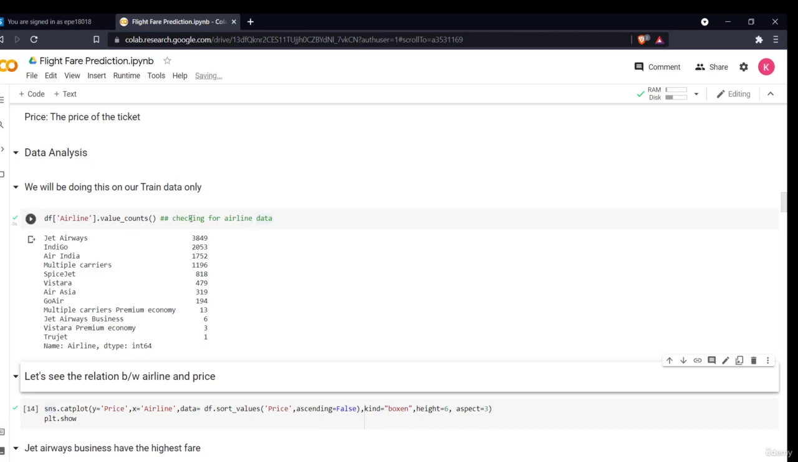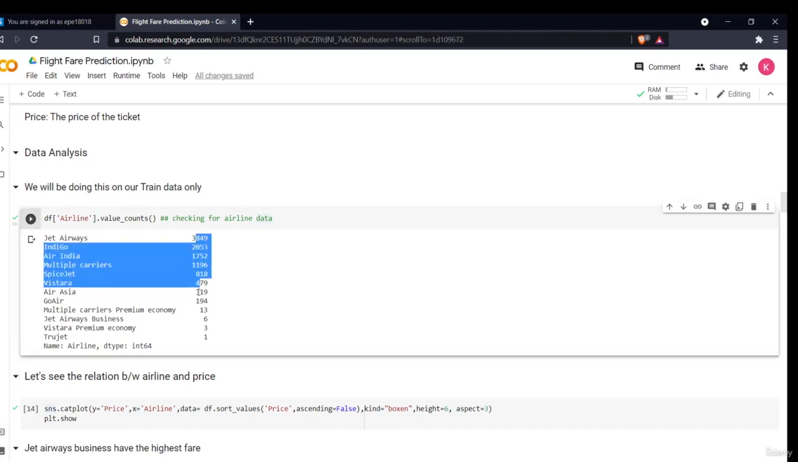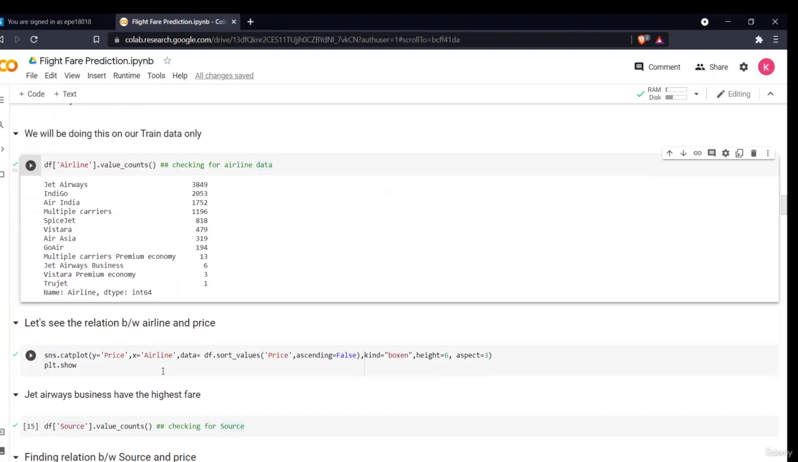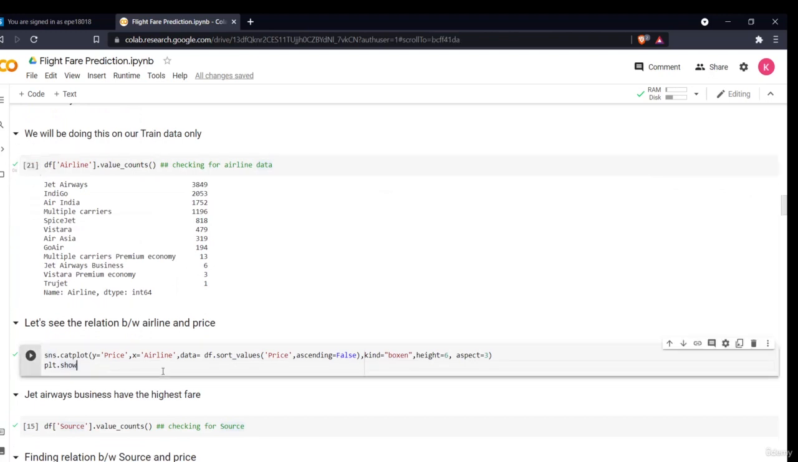These are the totals. This is my train data. If you sum it, it will be around 10,000 because this is my train data. As you'll remember, I have stored my train data in the df variable. For the sake of data analysis, I am using only my train data. Now I can see what the relation is between my airline and my price.